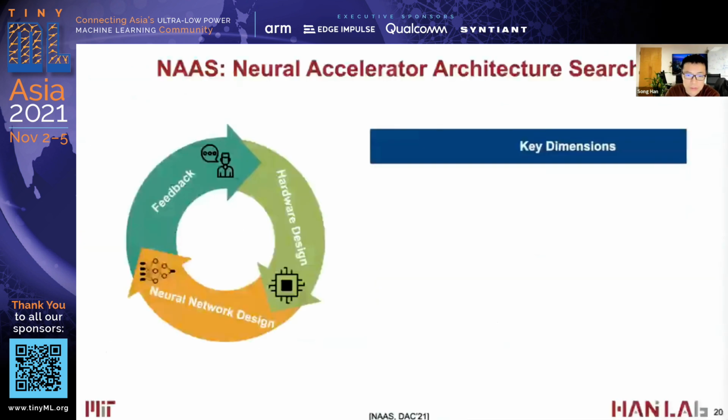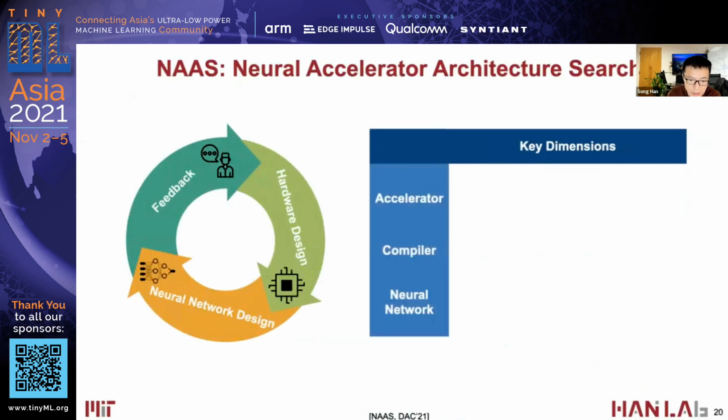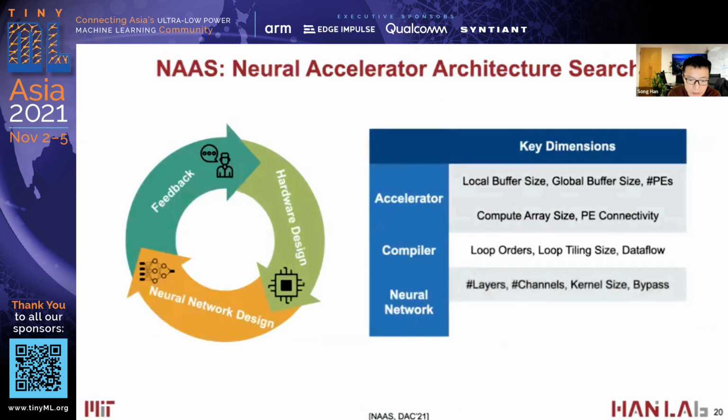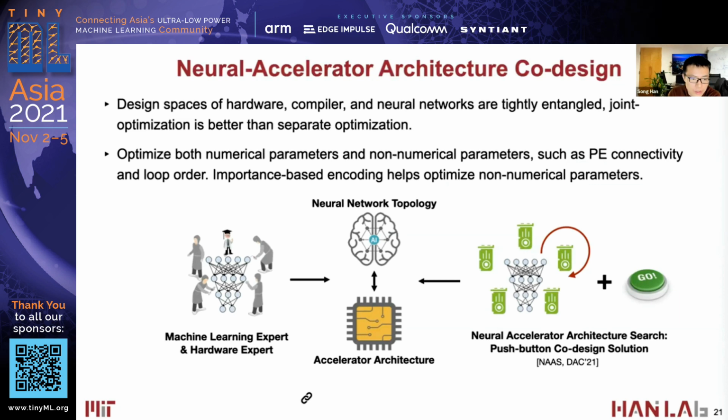Okay, so far we have talked about neural architecture design. How about we open the design space and design the hardware accelerator together with the neural network architecture? This is a huge design space, including the accelerator design dimensions, the compiler design dimensions, and also the neural network design dimensions. Here we want to offer a turnkey solution to improve the productivity of machine learning experts and hardware experts to design the neural network topology and accelerator architecture together by using neural accelerator architecture search, which is a push-the-button co-design solution.